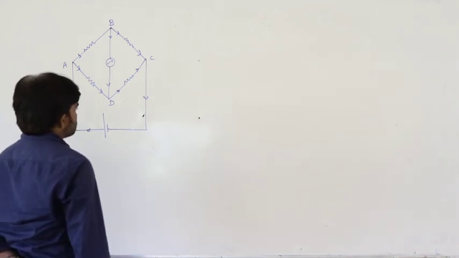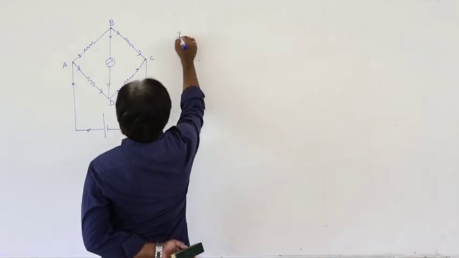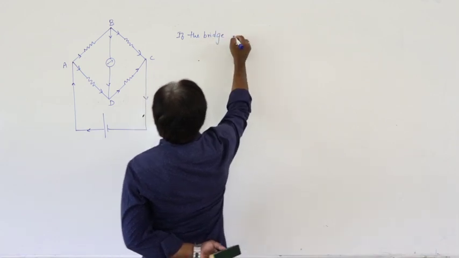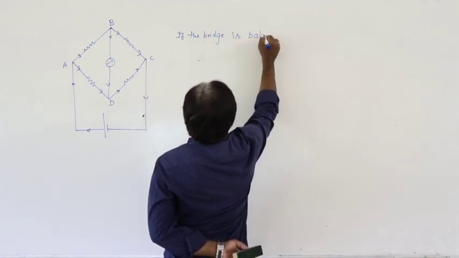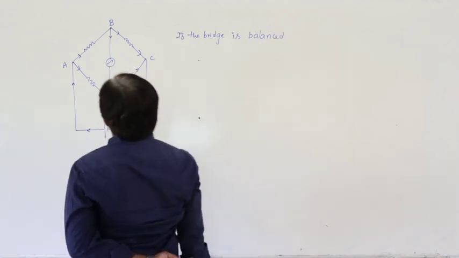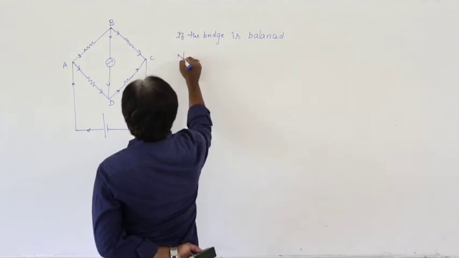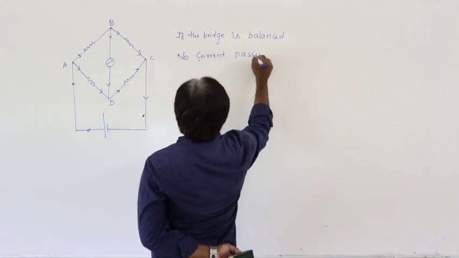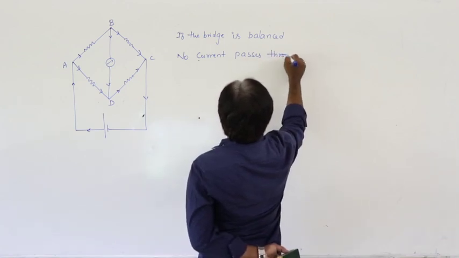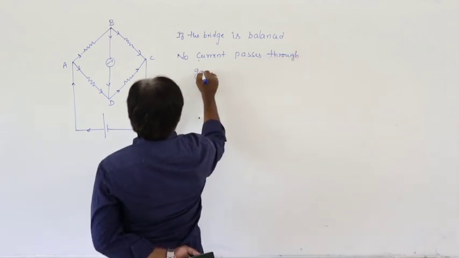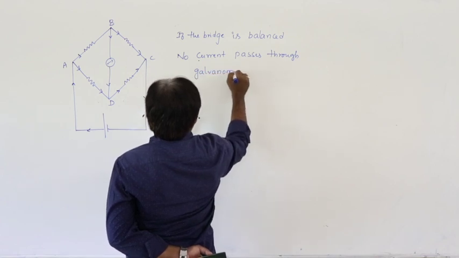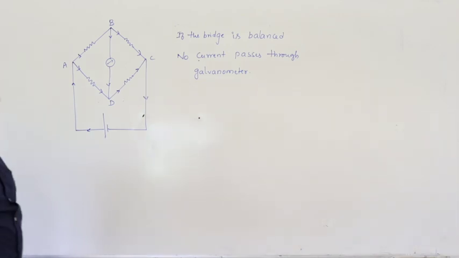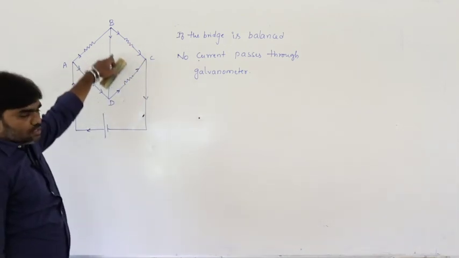Now in this situation, if the bridge is balanced, what is the condition? No current passes through the galvanometer. The bridge is balanced. What is the balancing condition of the bridge? No current passes through the galvanometer.